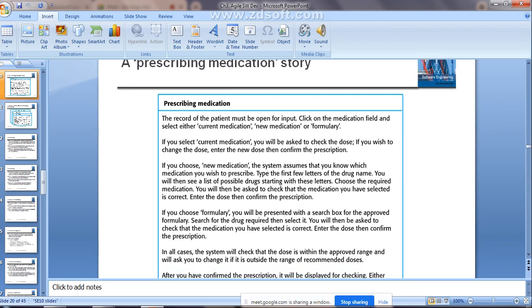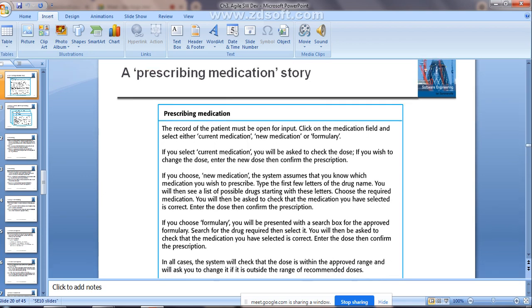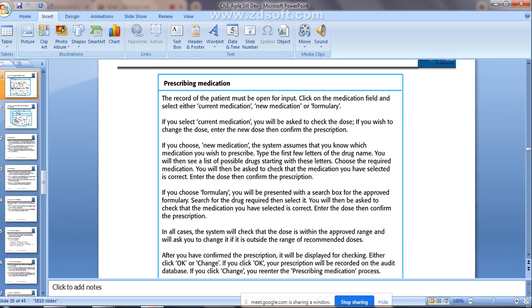Now see how the story will be given. See, one example for the story: how the requirements will be given. Just go through this prescribing medication story. Whenever you go to the hospital, how is the doctor going to prescribe what medication needs to be taken by the patient? For that story, the requirements needed are written in this particular slide. Just go through this, guys, how they have written the story here.